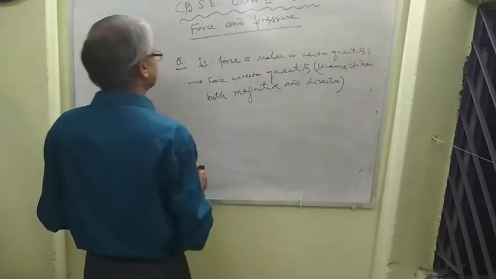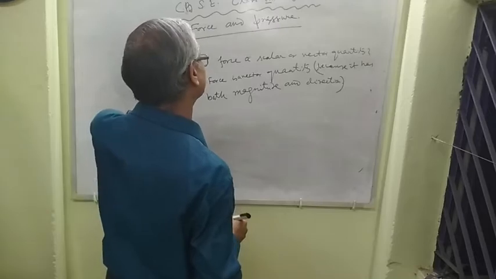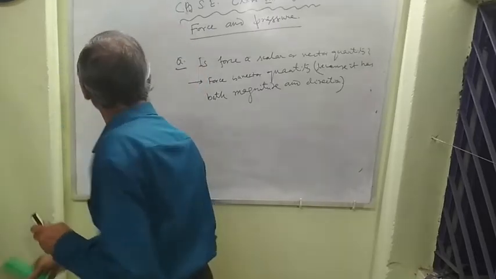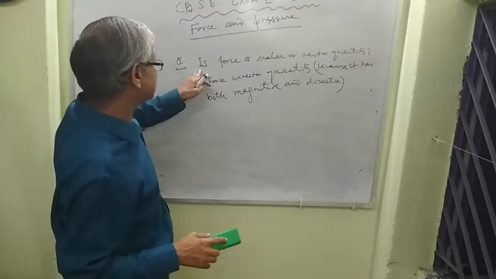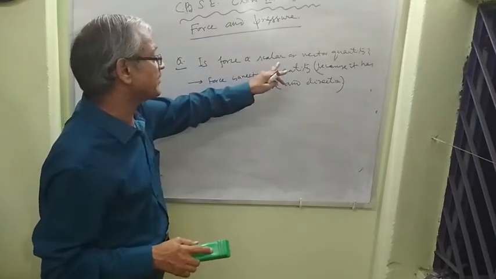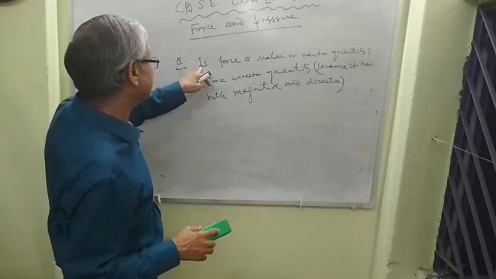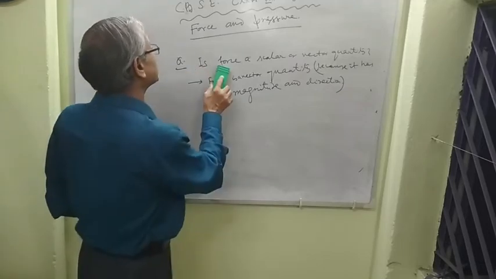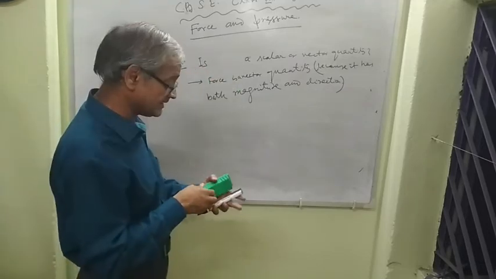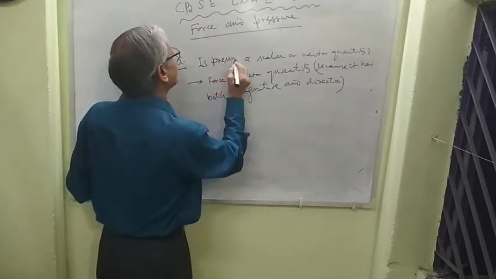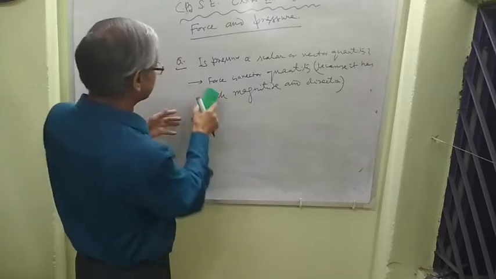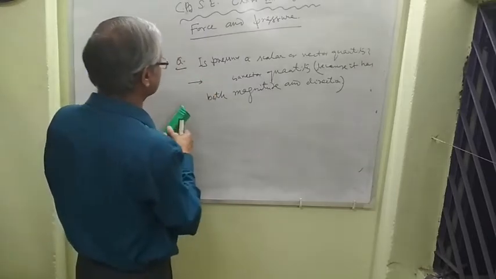Next, is pressure a scalar or a vector quantity? Write it. Here change force into pressure.